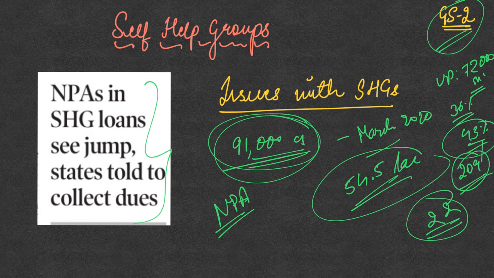non-performing assets. So we have Arunachal Pradesh, then in UP 36% of the loan has turned out to be non-performing assets. Then comes Punjab, which has 19% of the loan turned into non-performing assets, and then is Uttarakhand, which has 18% of the loan disbursed to the SHGs becoming NPAs. So this is one issue associated with the working of self-help groups.